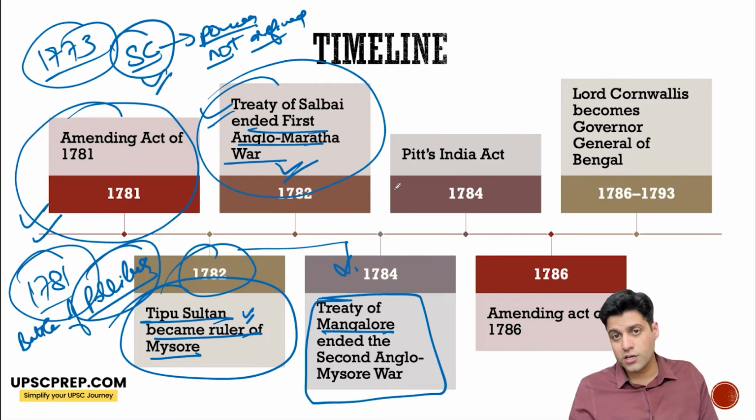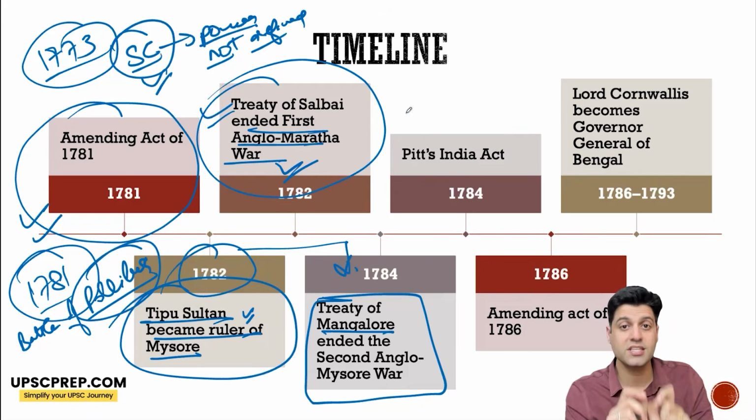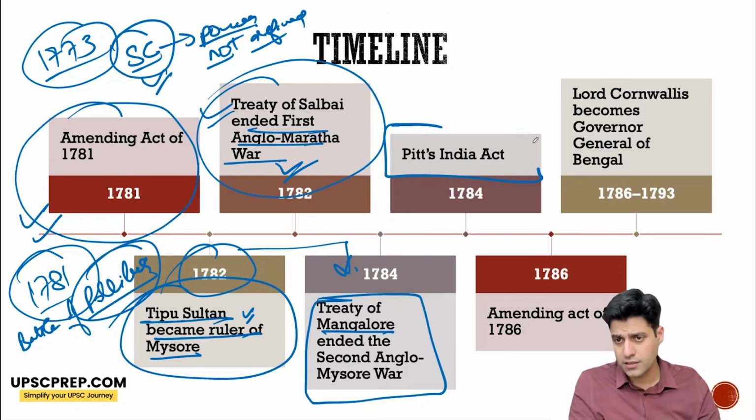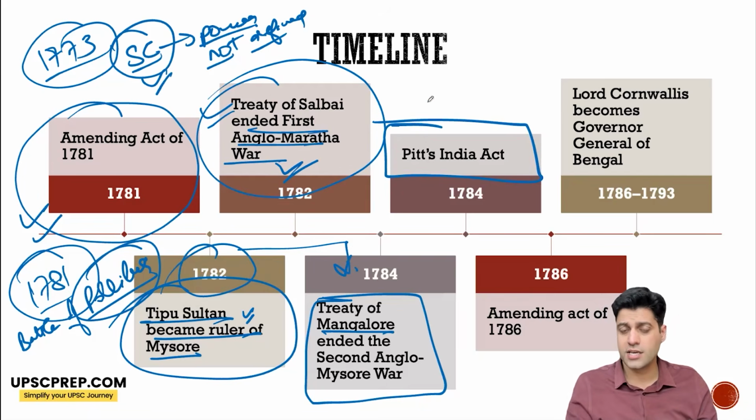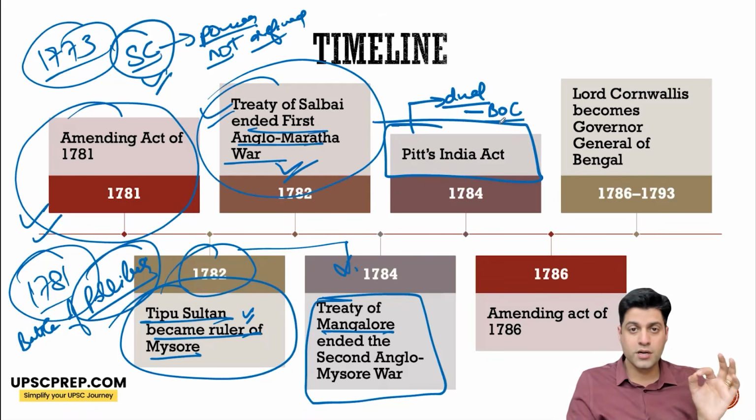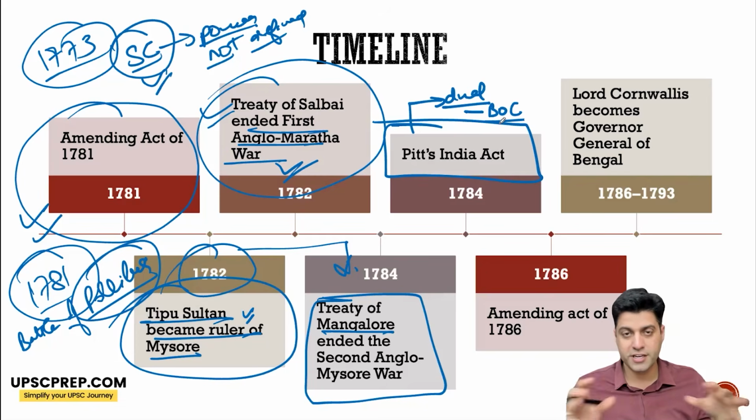Now, the second important constitutional development under British, which happened after the Regulating Act of 1773, was the Pitt's India Act. And what it does is it creates a dual system of government again, creating a Board of Control, which is a political body which has all the political functions, meaning it looks after civil and military affairs in India.